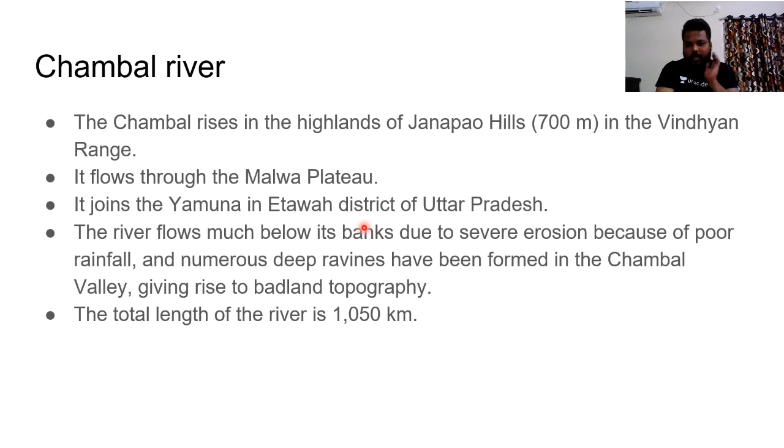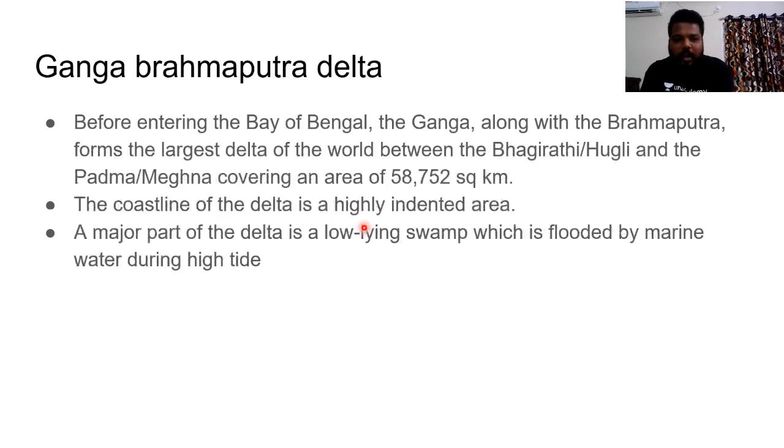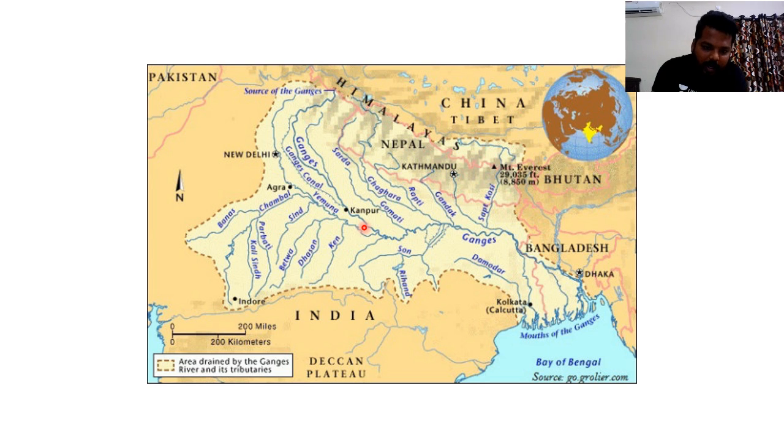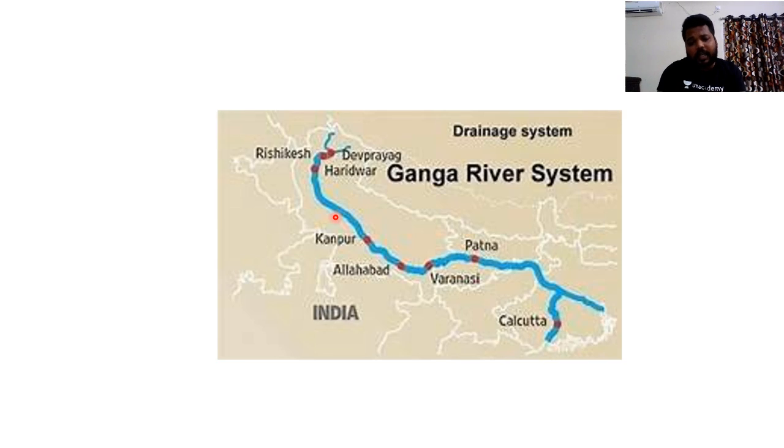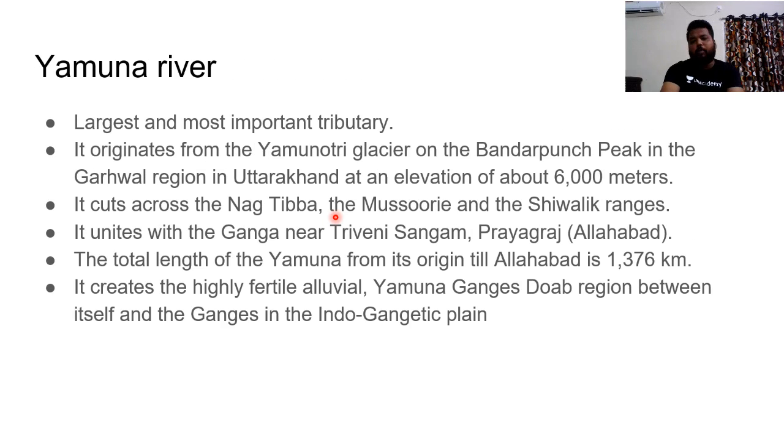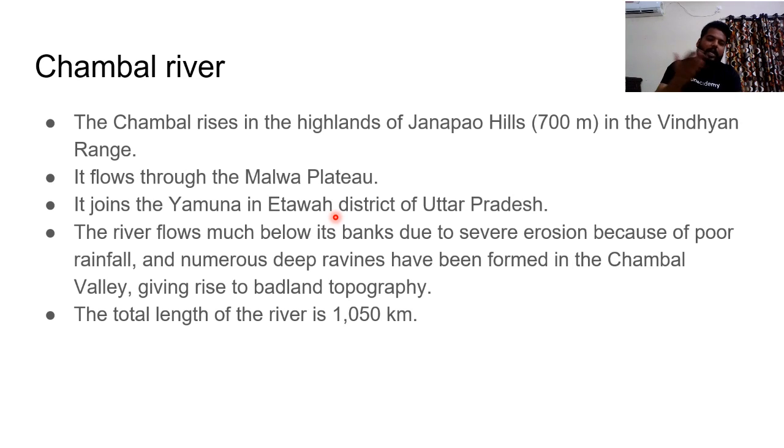So next comes, see here, Chambal. The Chambal river is not a direct tributary of Ganga, but rather a tributary of Yamuna river. Hence, it is also important. I hope questions would not be asked directly from the tributaries of Ganga. I hope they would be asking the questions from the tributaries of the tributaries.